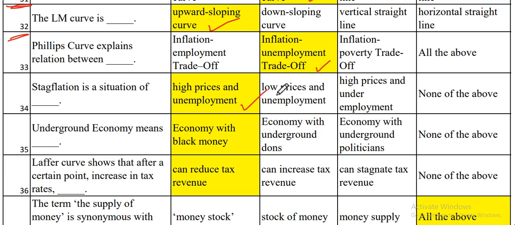Always remember that in this situation of the economy, there will always be high prices for goods and services. But at the same time, a high level of unemployment also exists in the economy. Now the next one is, underground economy means the economy with black money.